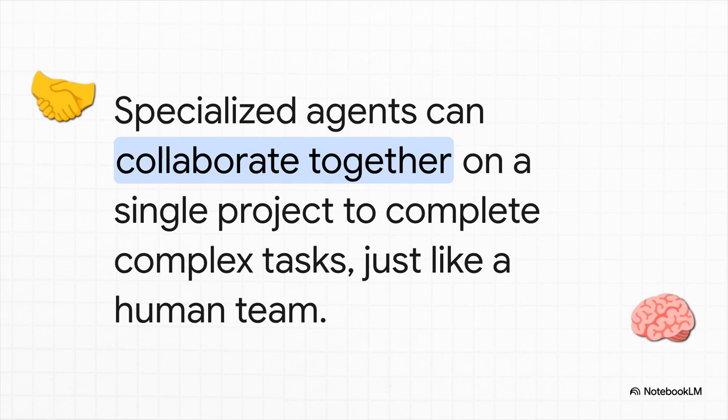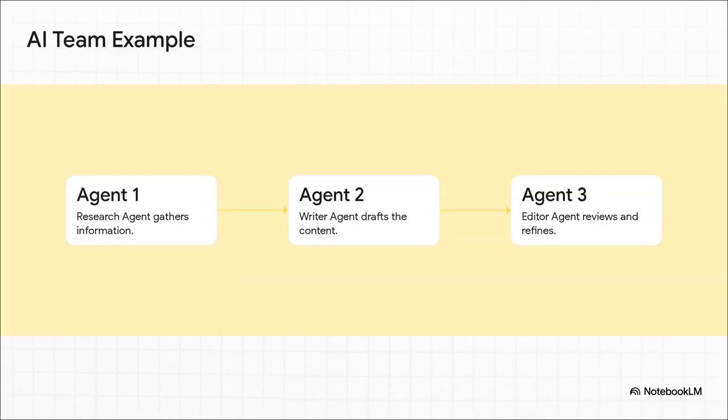You can actually have multiple specialized agents all collaborating on a single project, just like a real human team. For instance, you could set up a research agent that's an expert at finding and synthesizing information. It then passes its findings to a writer agent, which uses your personal style to draft the content. And finally, an editor agent reviews the whole draft for clarity and accuracy. It's basically a self-managing AI team.